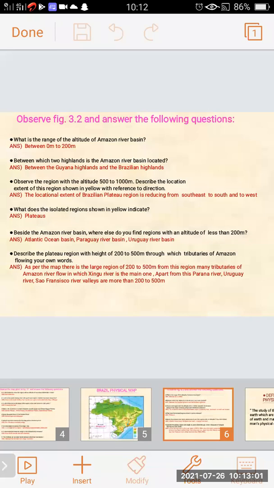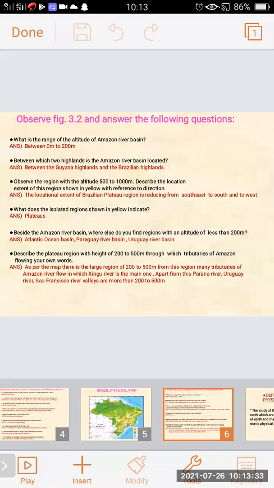The location extent of Brazilian plateau region is reducing from southeast to south and to west. What does the isolated region shown in yellow indicate? It's plateau. Beside the Amazon River basin, where else do you find region with an altitude of less than 200 meters? The Atlantic Ocean basin, Paraguay River basin, Uruguay River basin.